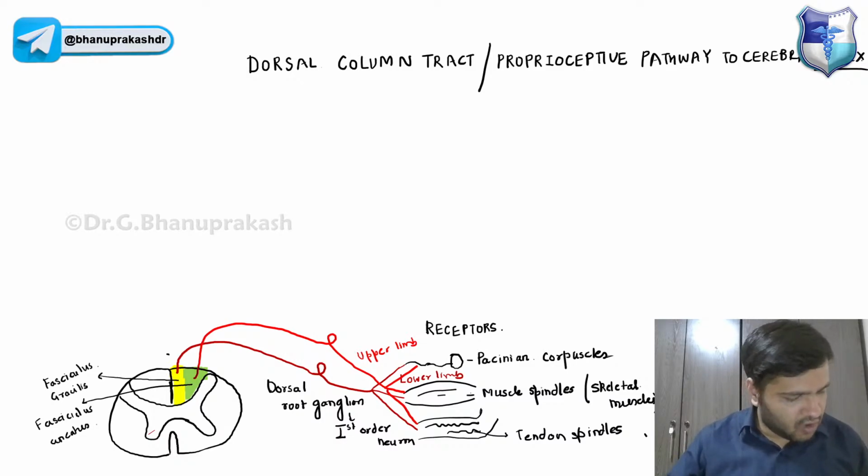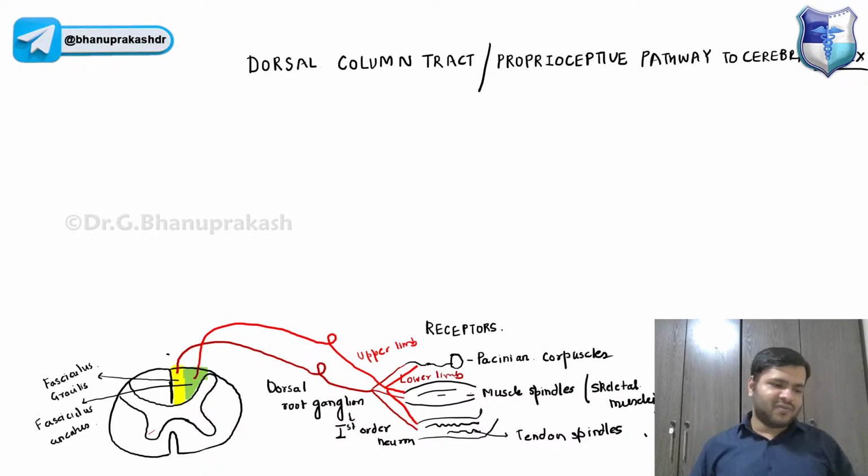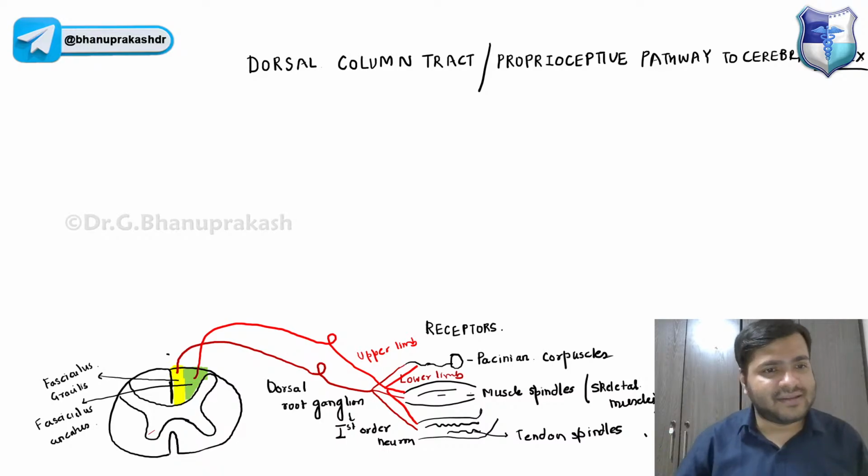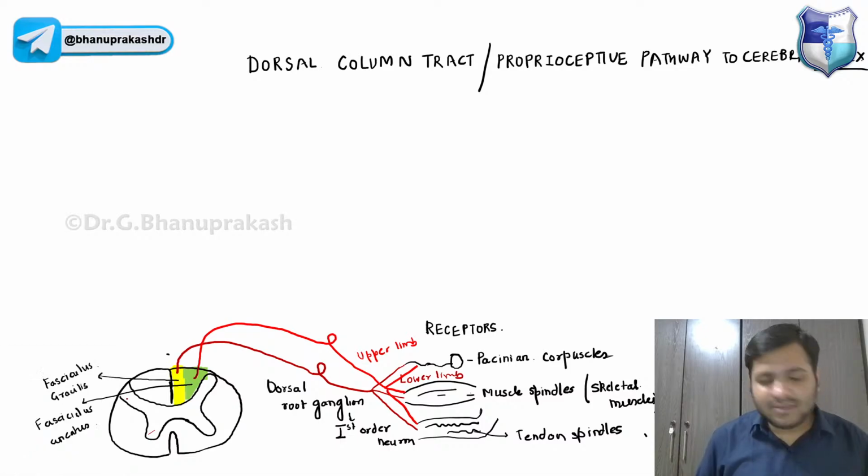Azan says no, obviously. So will they continue on the same side or on the opposite side? They have not been into the gray matter. They are still in the white matter. The lower limb fibers are going to the fasciculus gracilis because they are more towards the midline than the upper limb. Then we have the fasciculus cuneatus. So obviously they will be continuing on the same side.